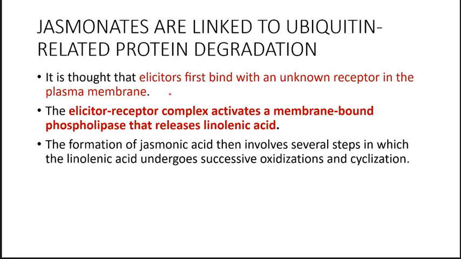There is a signaling pathway which is activated in response to jasmonates. Jasmonate has the precursor linolenic acid, an unsaturated fatty acid.